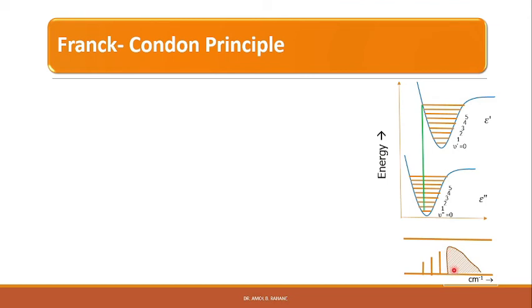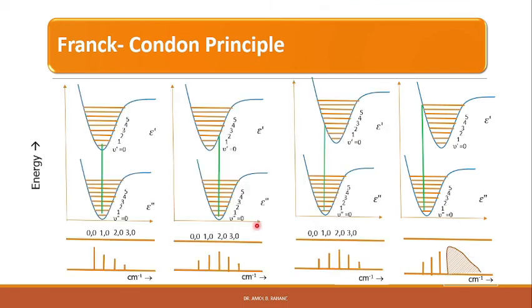So this is a continuum, right? Above this value, any value of energy can be accepted by the molecule, and therefore the excess energy above this energy will be utilized as the kinetic energies of the separated atoms, right? And therefore a continuum of spectrum will occur for that case, right? So here we can see all the four cases.